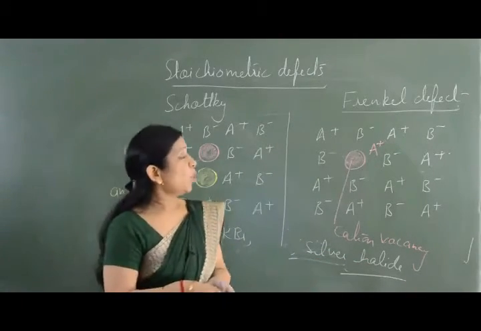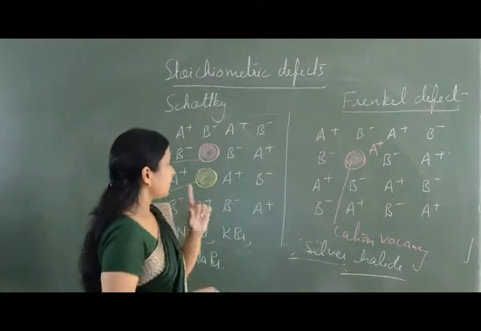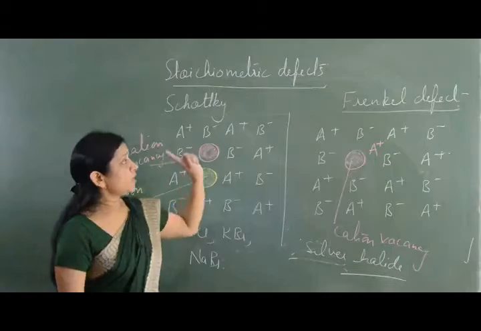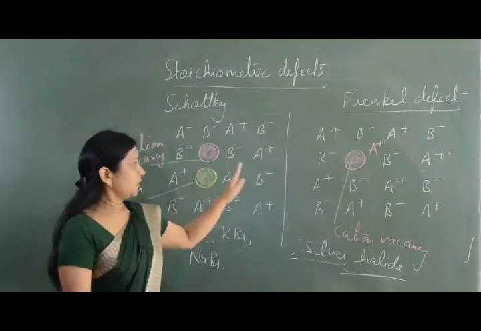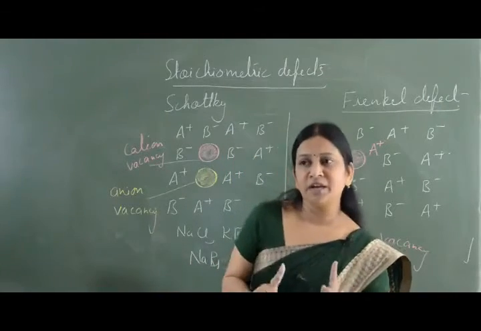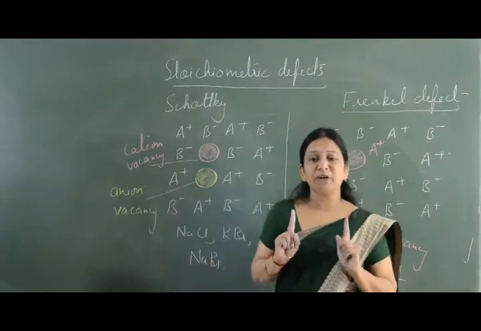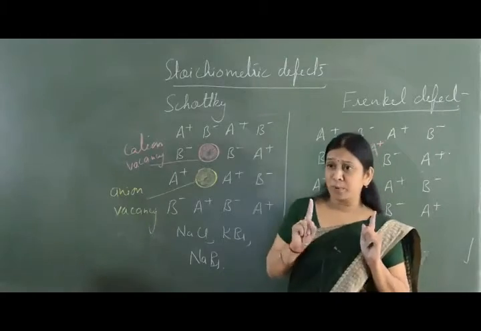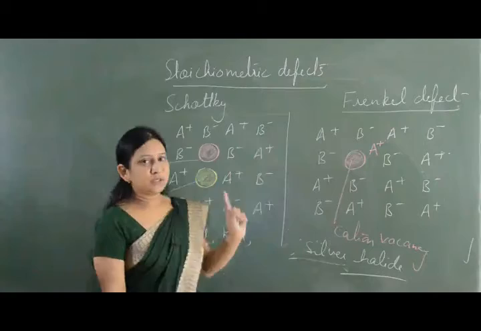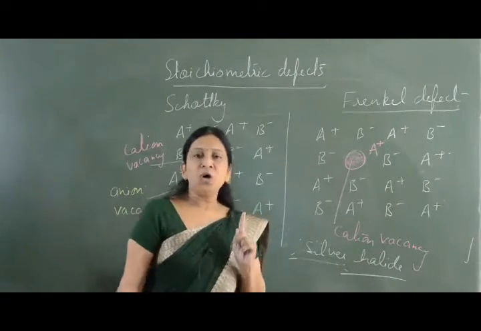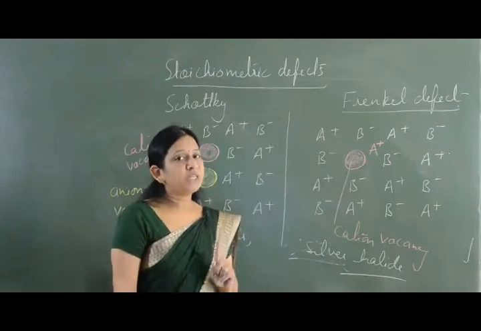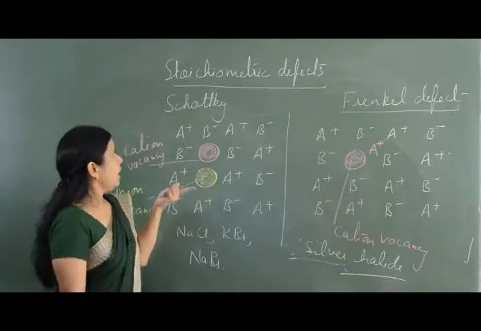Now we have some consequences of Schottky and Frenkel defect. The first consequence is, whether we consider Schottky defect or Frenkel defect, holes are created. Because of the creation of holes after the Schottky or Frenkel defect or after the non-stoichiometric defect, the crystal is going to behave as a p-type semiconductor.